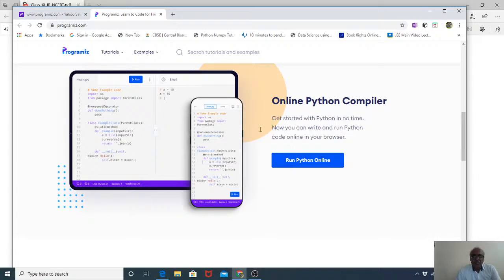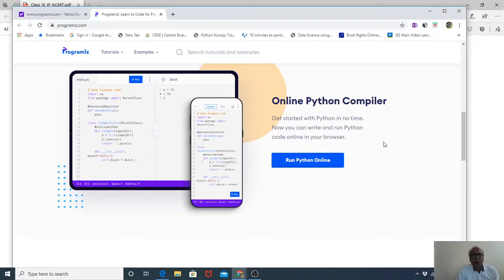Python compiler. This is an online Python program compiler where you will write the programs and you will get the results. Clear? So you can try these things at a later stage at home also, or you can use it now. If you are working on a laptop or a desktop, you can work on this parallelly also.